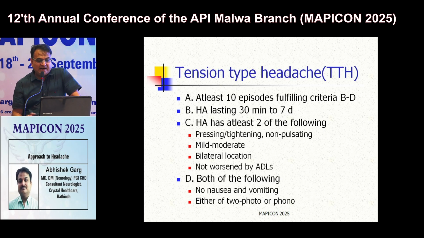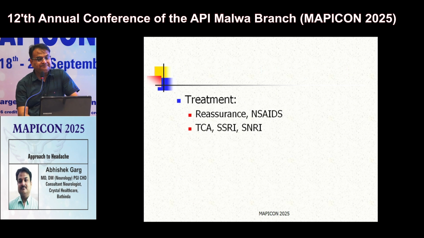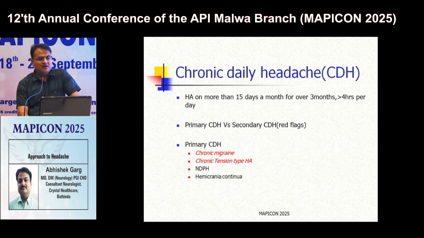Non-pulsatile in character, mild to moderate in intensity, usually bilateral, and this headache is usually not worsened by daily routine activities. And patient should have both of these following 2 features. There should be no nausea, no vomiting. But they may have one of 2, either photophobia or phonophobia. Treatment of tension type headache is very simple. Simple reassurance, relaxation, proper sleep, massage, or sometimes simple painkiller. But if patient is having recurrent headache and not responding to reassurance, simple painkillers, you may choose SSRI, SNRI or TCA, tricyclic antidepressants.